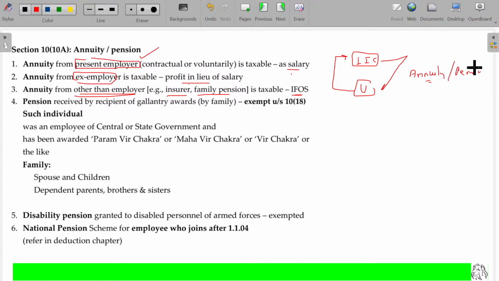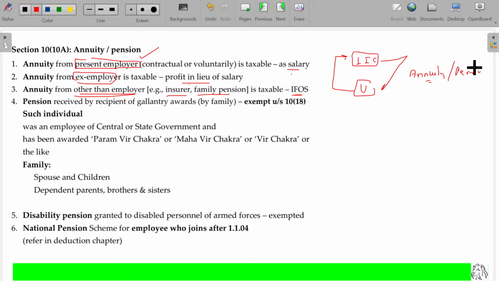Is that okay? So if I am the employee, the employer gives me backup support after my retirement by way of annuity or pension. I'm very happy with that. If I'm a private person or I own my own business, I too want to get my retirement some years later. How can I get my retirement? Retirement means I need to have some constant money for survival. So how will I get it? During my working days itself, I can plan for the retirement benefits. I can start investing some money with the LIC company or some other companies. At the time of retirement, I will start withdrawing a small amount from the LIC out of the amount deposited during my service period.